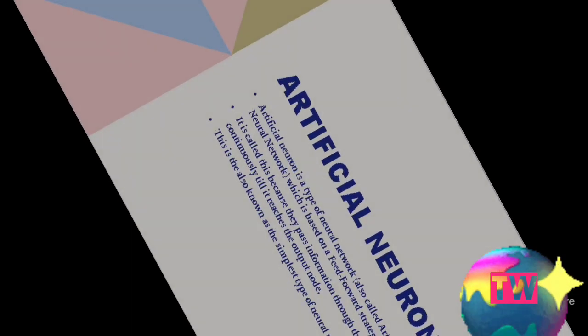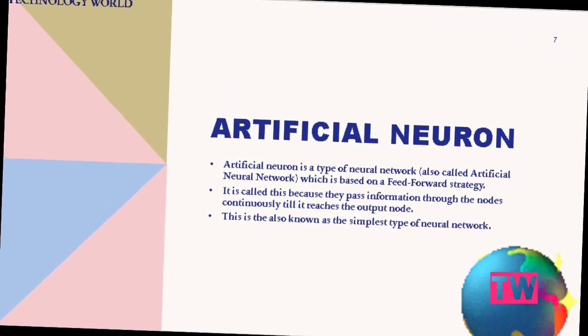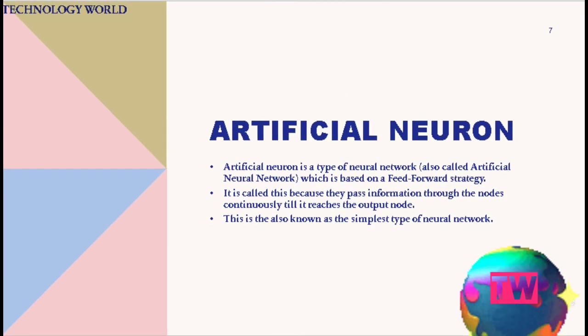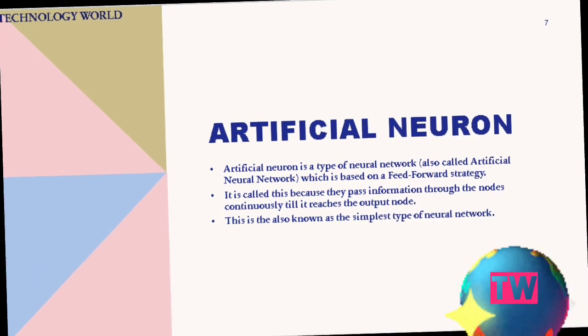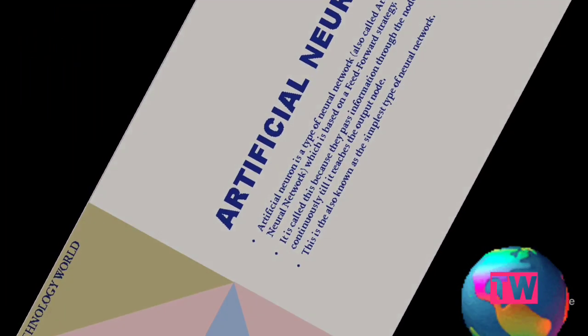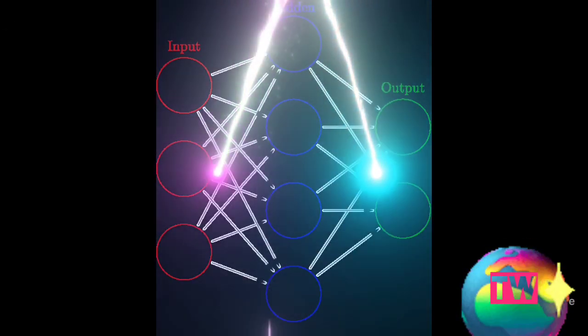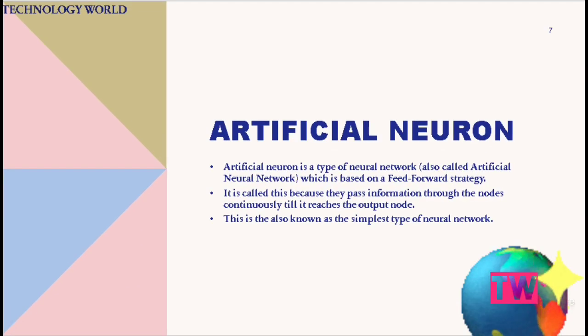So guys, without delaying any further, let's jump into the topic of artificial neuron, also called artificial neural network. It is a type of neural network which is based on a feed-forward strategy. It is called this because it passes information through the nodes continuously till it reaches the output nodes. Feed-forward strategy means focusing on the future instead of the past.